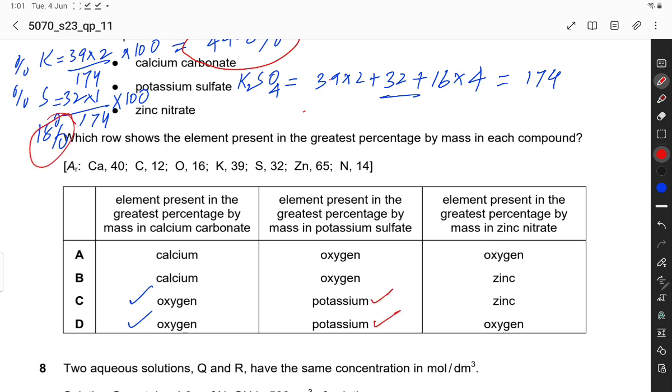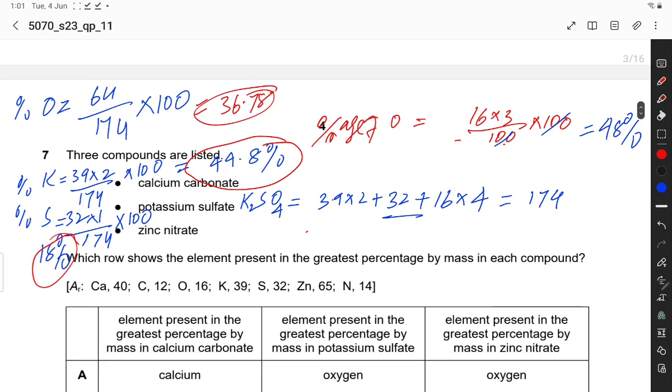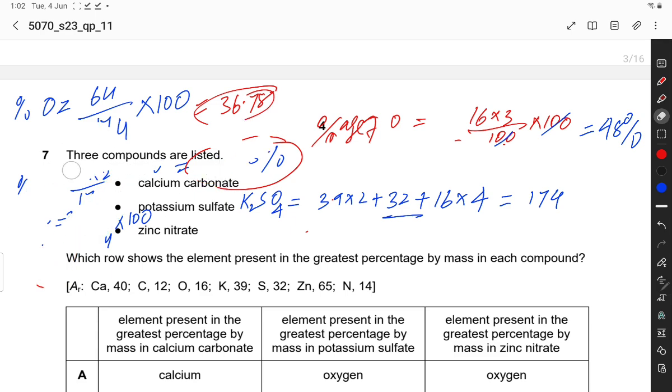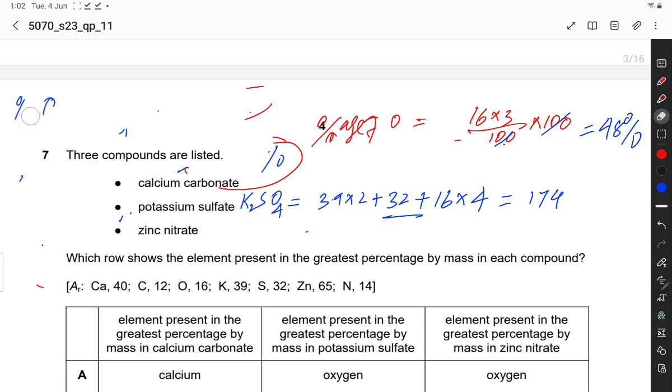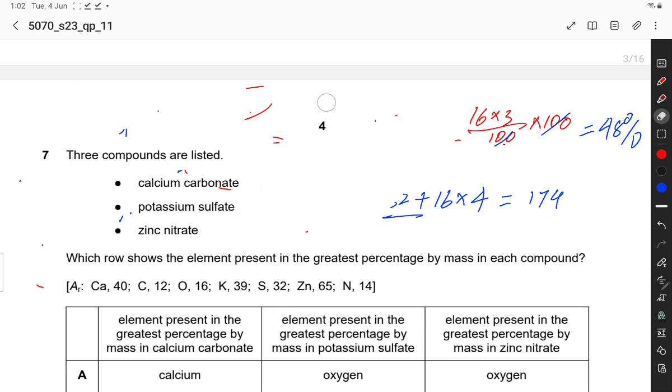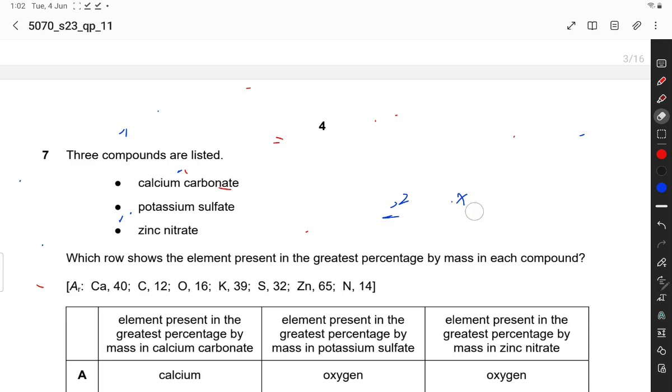Now in zinc nitrate, let's calculate. The zinc nitrate formula is this.